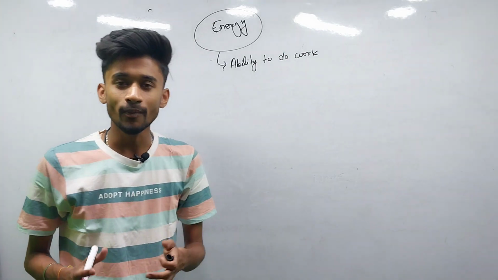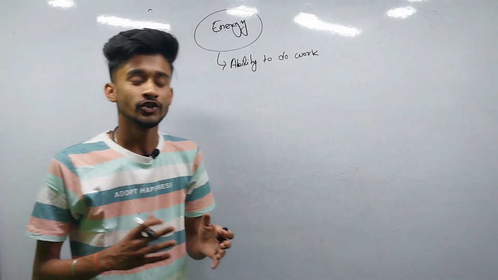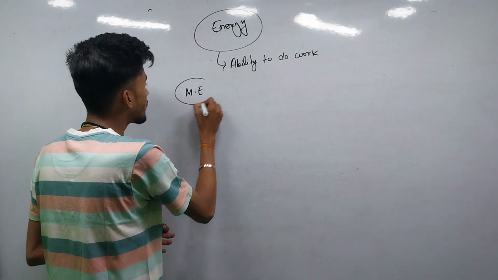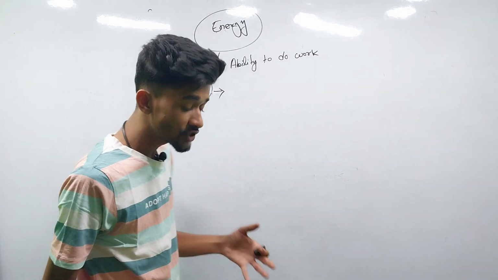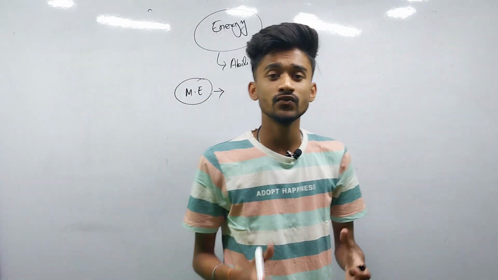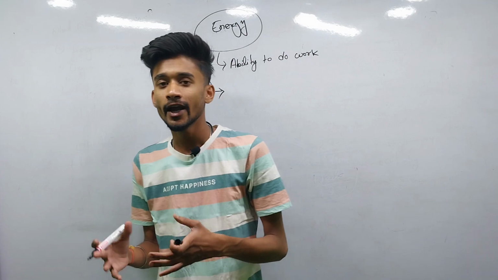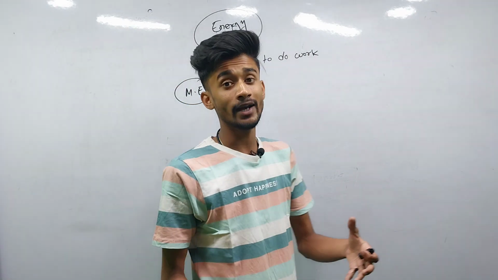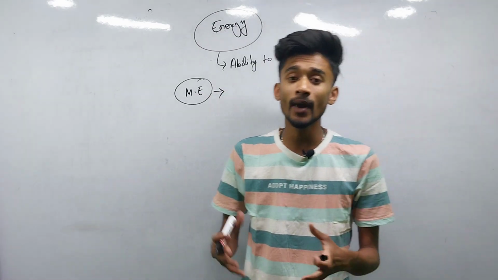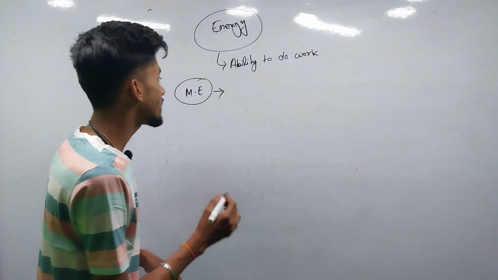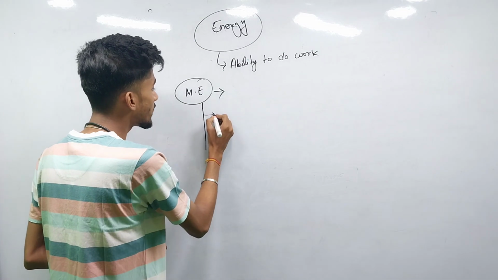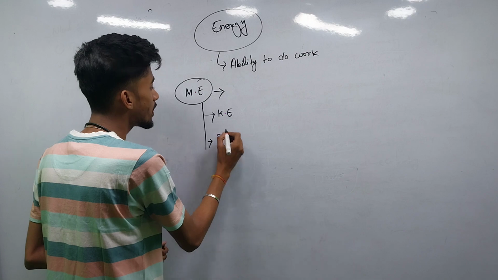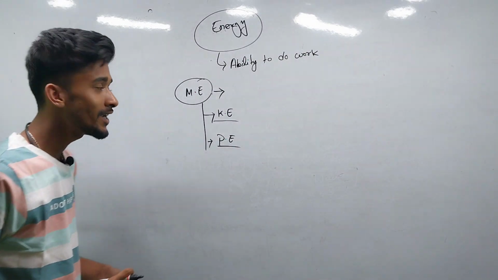So in physics, in this chapter we are going to discuss mechanical energy. Mechanical energy is the energy possessed by an object or a body by virtue of its rest or motion. Any object that is in rest or in motion, the energy possessed by that object is known as the mechanical energy. And that mechanical energy is divided into two categories: one is kinetic energy, another is potential energy. We are going to discuss all these topics in a detailed manner.